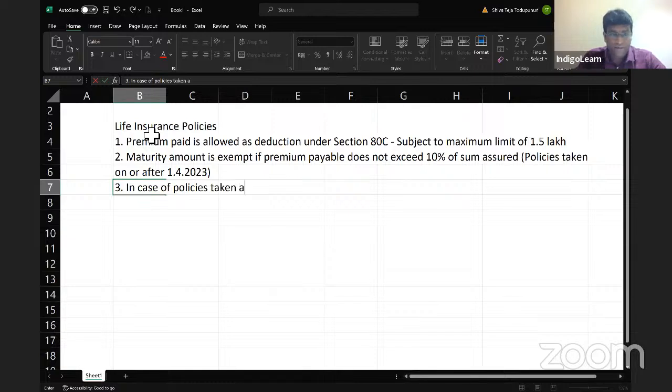policy is taken, wait a second. Here let me change this language. Policy is taken before 1/4/2023.